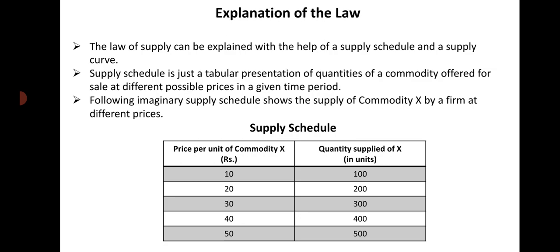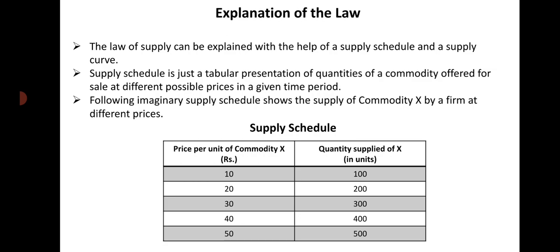You see here the price of commodity X goes on increasing, and thereby the quantity supplied of X also increases. When the price of commodity X per unit was 10 rupees in the market, the quantity supplied was 100 units.